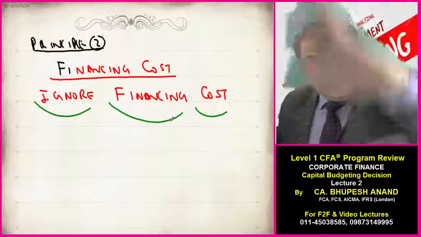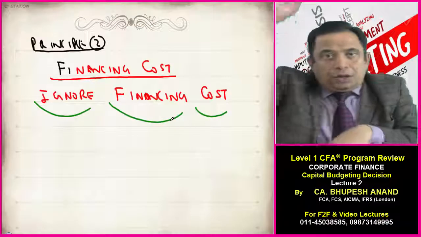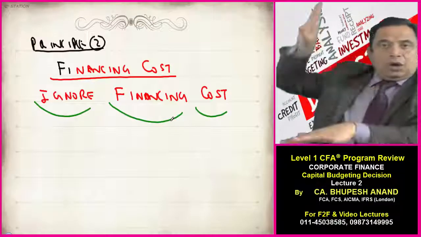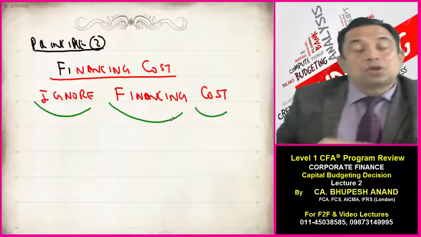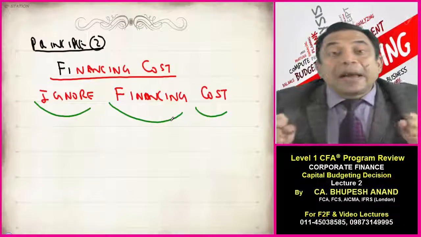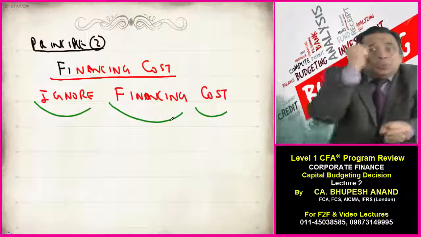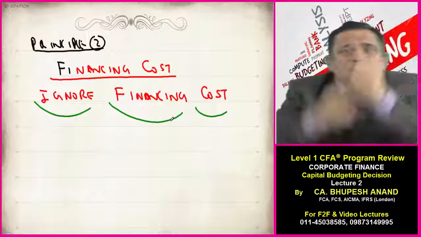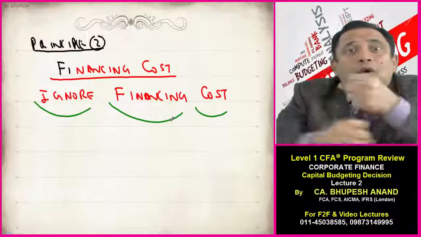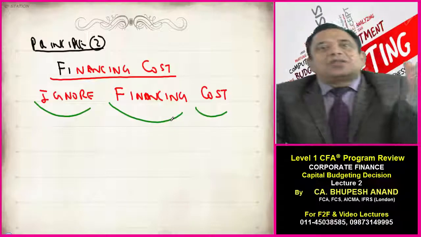I will not consider cost of equity, cost of retained earnings, or cost of debt. So in a capital budgeting decision, the highest emphasis is on ignoring financing costs.